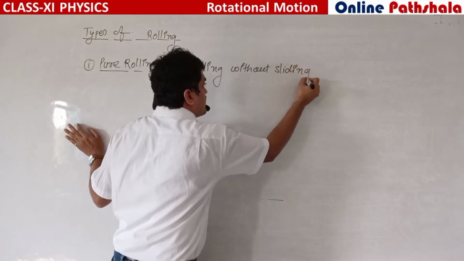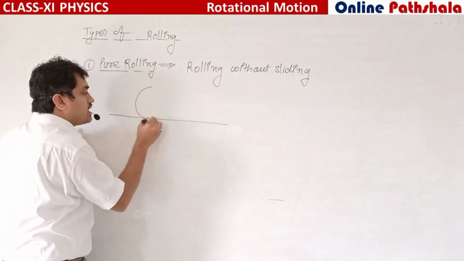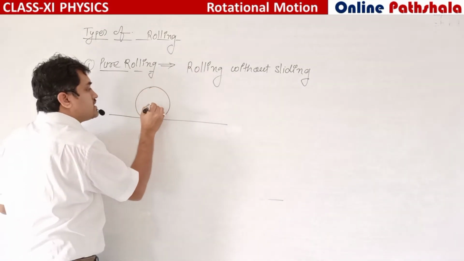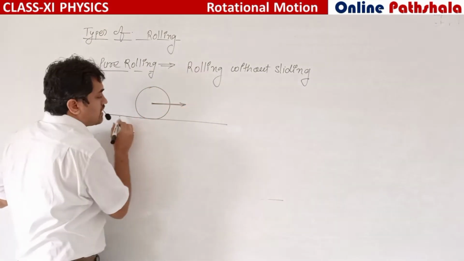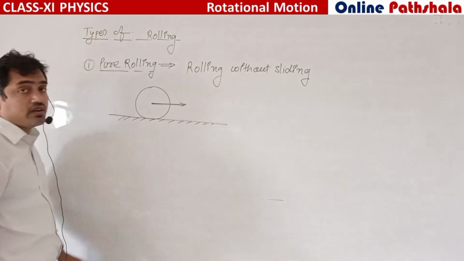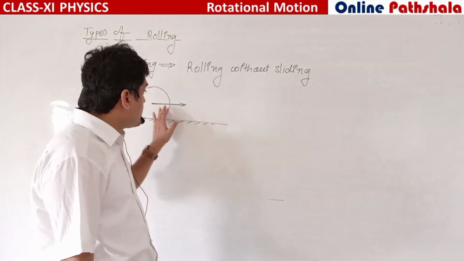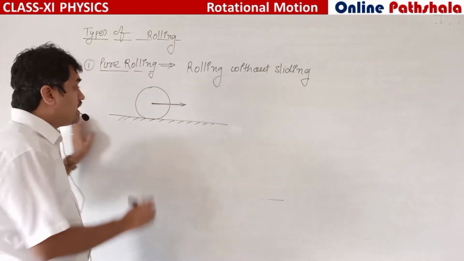Okay, this circular body is rolling on this rough plane. For pure rolling there should be friction between this body and the surface.